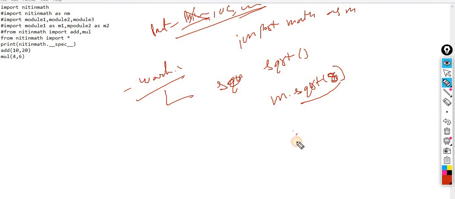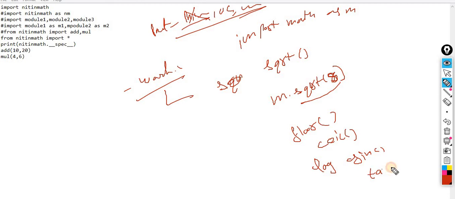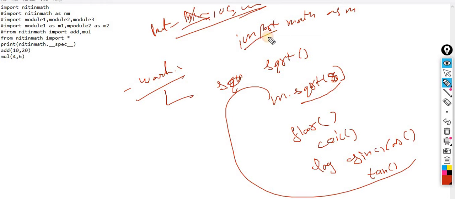Similarly floor, ceil, log, sin, tan, cos, you can implement all these things. The concept is that you import this module, which is called math, and you can assign some name to it.